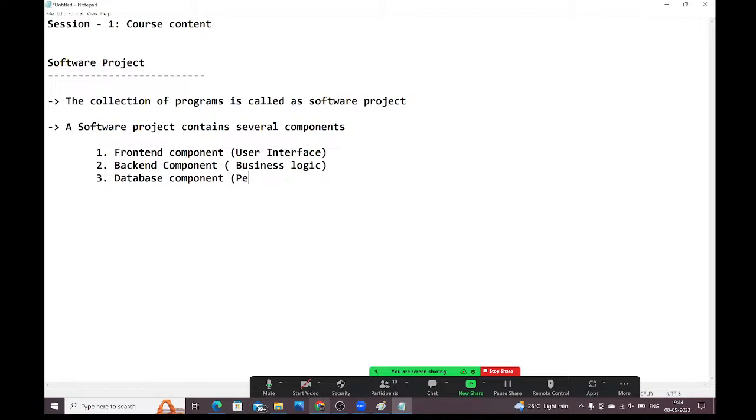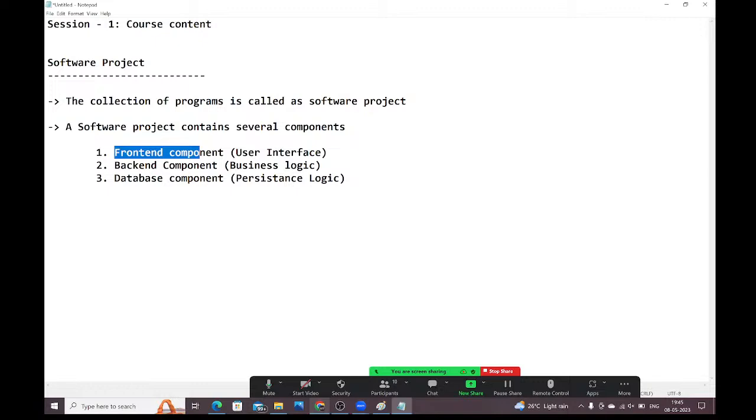Persistence logic; we need to write persistence logic in the database. So these are the three components we have: front-end component means user interface, back-end component means business logic, database component means persistence logic, guys.